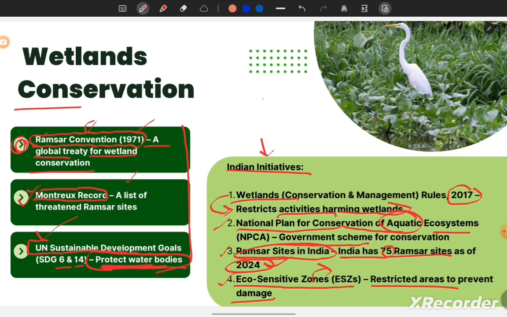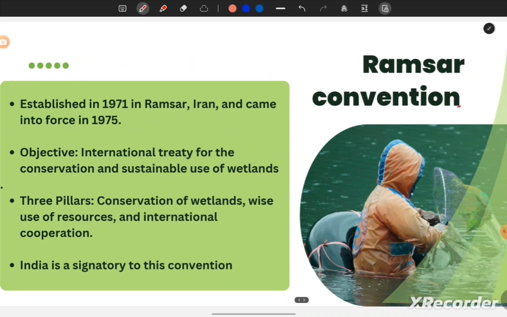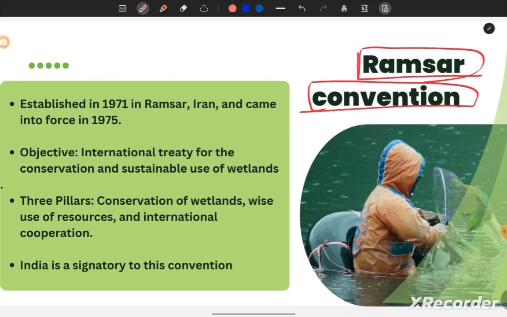Next is the eco-sensitive zone, a restricted area to prevent damage. The government recognizes some areas as eco-sensitive, which are very fragile in nature, and there we cannot permit all human activities. These are restricted areas where only a few activities are permitted by the government. With these efforts, our government is trying to restore the wetlands. And next is the Ramsar Convention. Now I'll discuss the Ramsar Convention in much more detail. It was established in 1971 in Ramsar, which is a city in Iran.